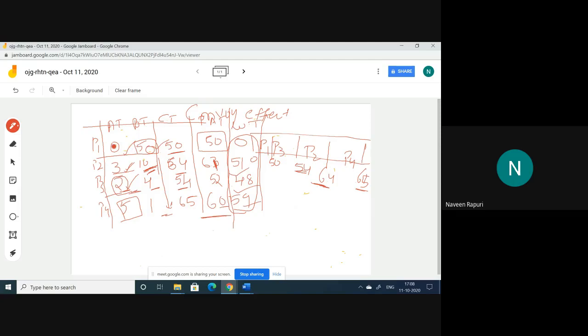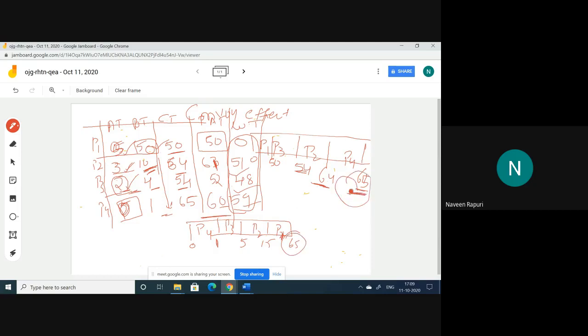The arrival time of this one is 5. Arrival time of this one is 0. Arrival time of this one is 2, 3, 5. So like this, first P4 arrives and finishes its work within 1. After completion of this one, P3 came and finished the task with 4, so that means 5. Next P2 finished the task with 10, so that means 15. And next P1 with 50, so that is 65. Here it is 65 and here it is 65.